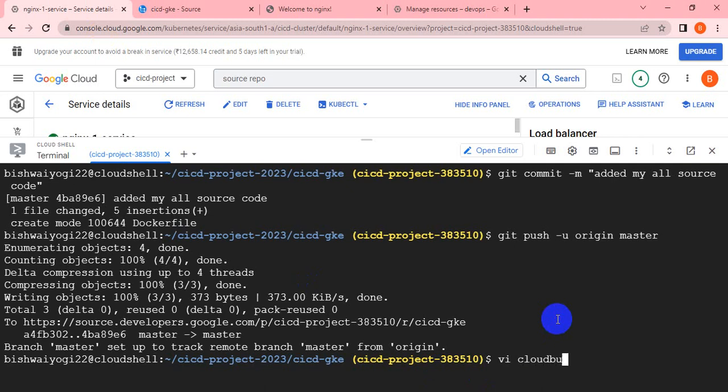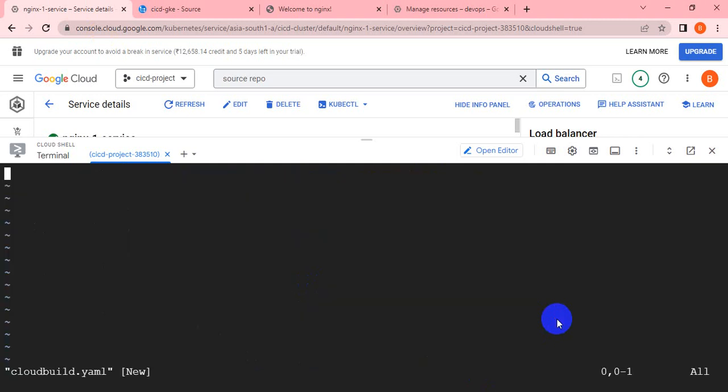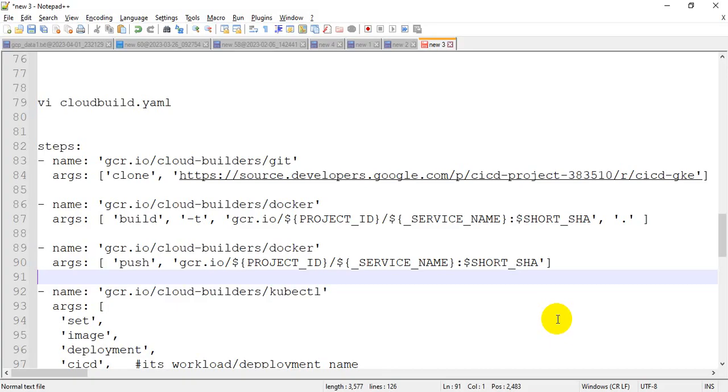Cloud build.yml. So I told you, it's the cloud builder. Okay, using the git cloud builder, it will clone this repo, and after that, in this Dockerfile, the docker command will build the image.